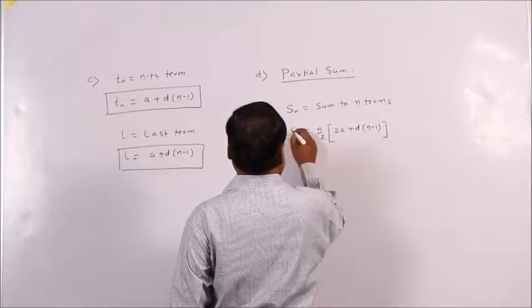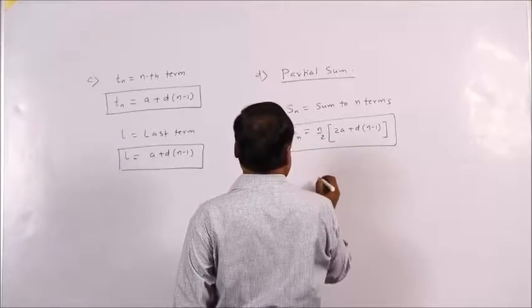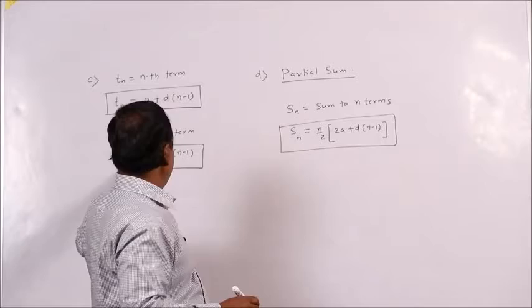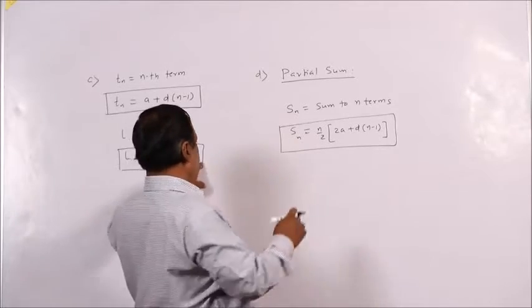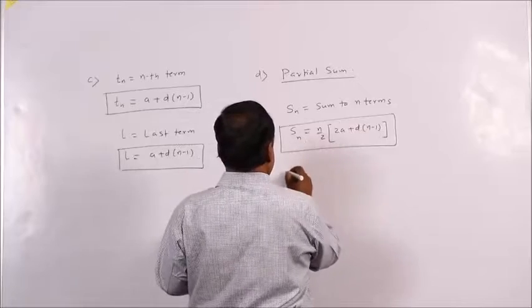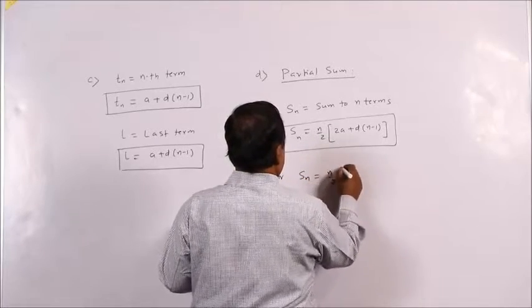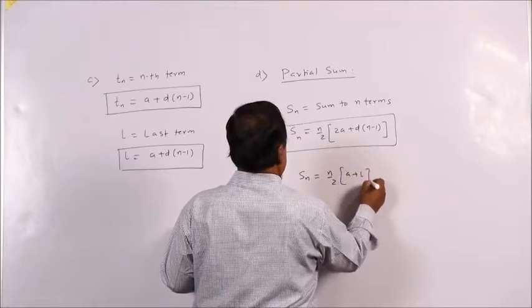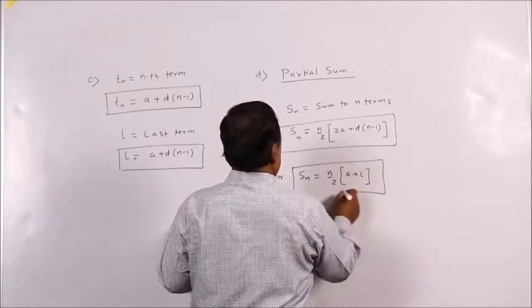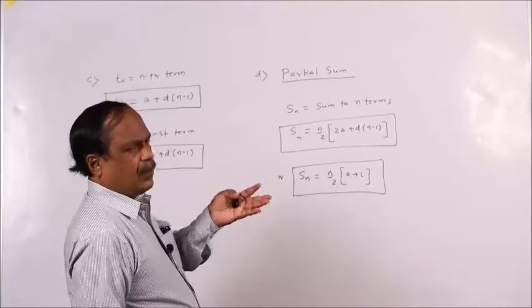This is the formula for Sn. Also, since L equals a plus d into (n minus 1), you can write a plus L, so Sn equals n by 2 into (a plus L). Clear? Let us take a small example.